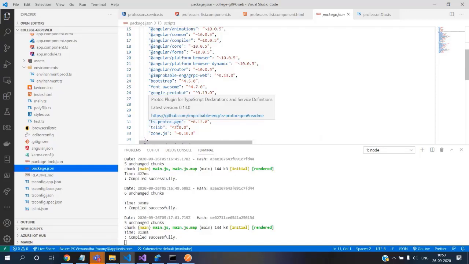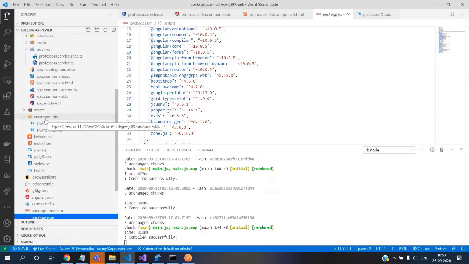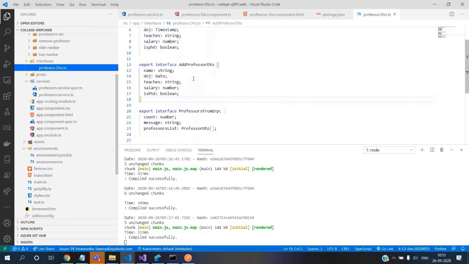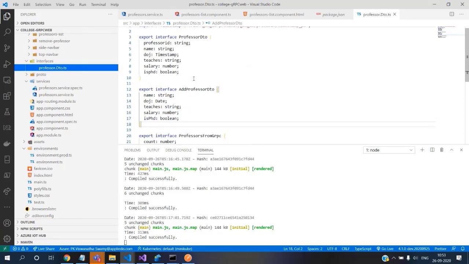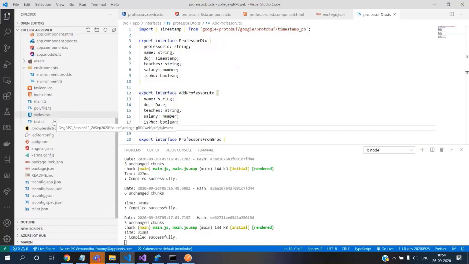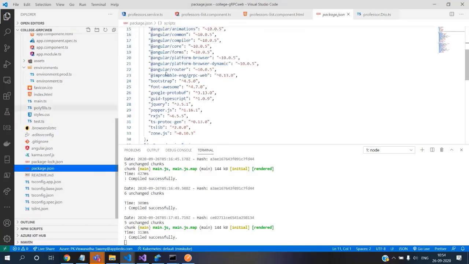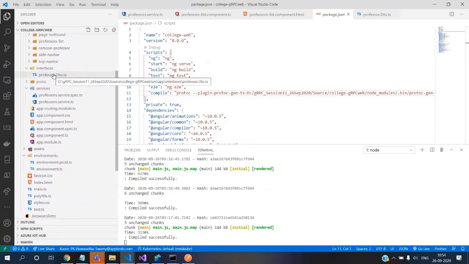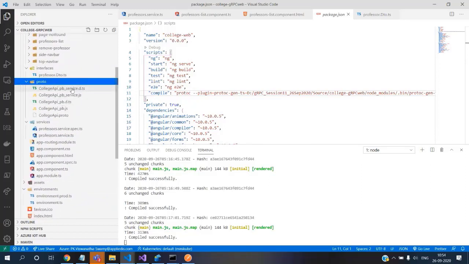Okay, we did that. And after doing that, we modified the interfaces because the information that is coming is a little bit different. So we modified the date timestamp. And we added one script to the package.json to compile. We can manually do it, physically do it in some other location and drop these files in this location. It's your personal choice whether you want to execute it as part of the script or you want to execute it outside and just copy these files.